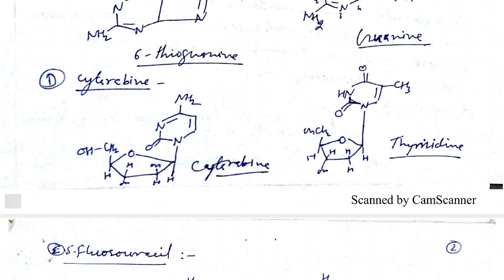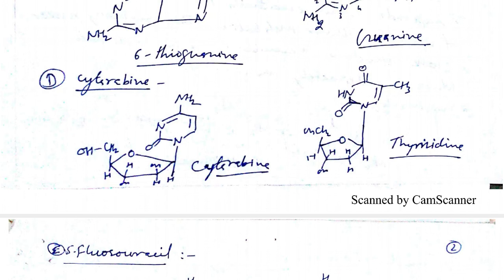Another drug is cytarabine. Cytarabine is again an antimetabolite, and its structure resembles a pyrimidine analog. Pyrimidines are cytosine, thymidine and uracil. These three are pyrimidine analogs. Uracil is present in RNA, and thymidine and cytosine are present in DNA as pyrimidine bases. So the pyrimidine base here is thymidine.